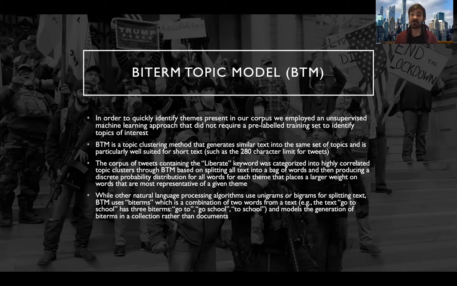Biterm was designed specifically for looking at short documents, such as a tweet, which is limited to 280 characters. So what a biterm exactly is, so you have the sentence, go to school. That would be 3 biterms where it's go to, go school, and to school. And essentially, this just helps the algorithm detect the co-occurrences of words within the different documents, which are the individual tweets.